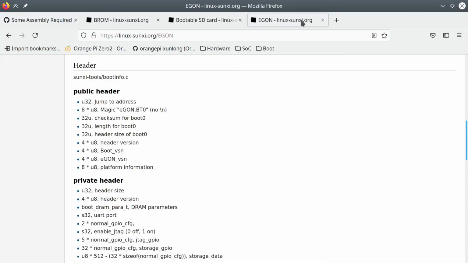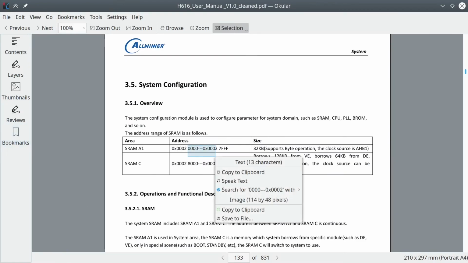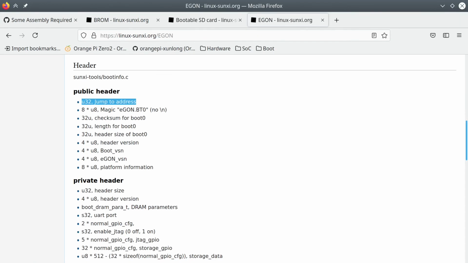If we look at the header, we see that the magic number eGON.BT0 is the second field in the header. The first field is labeled jump to address. It does not say which address that is, but it pretty much gives us the answer right there. SPL does indeed start execution at address 20000. In order for FEL to load our code, however, we must provide it with this header. So we need our code to start with this mandatory header.